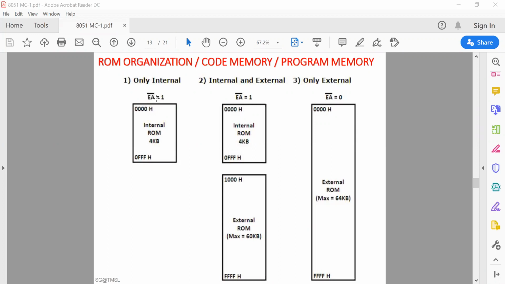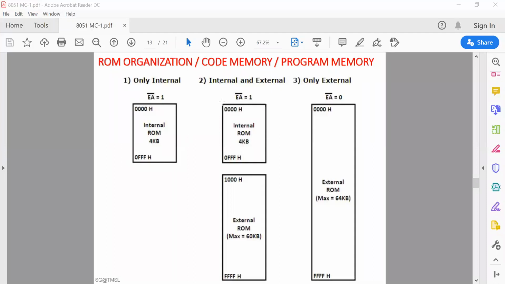And if it is high, that means no external access is to be given. So only internal access is given, and you can operate the internal addresses inside this 4 kilobyte internal ROM. So it is specifically only for internal on-chip 4 kilobyte ROM.